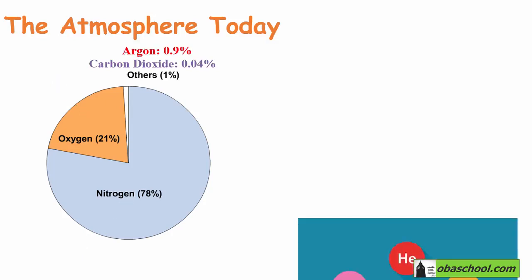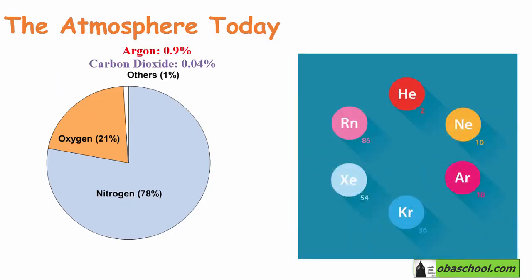The noble gases are all found in air. Argon is the most abundant at about 0.9%. We have also neon, krypton, and xenon, and all of these, neon, krypton, and xenon, make up less than 0.1% of clean dry air. So this is the composition of the atmosphere today.